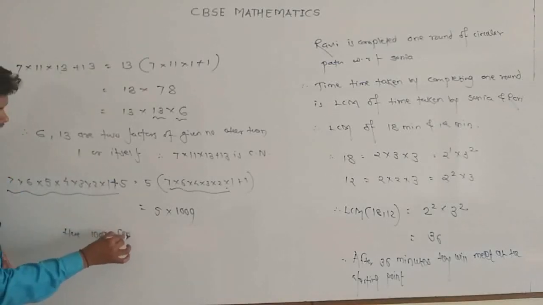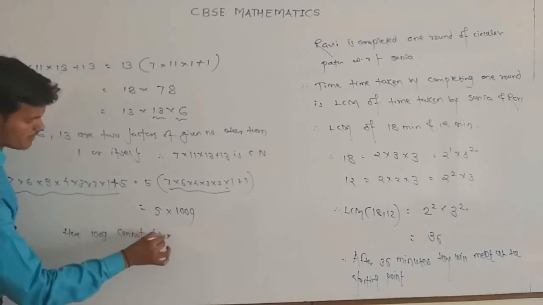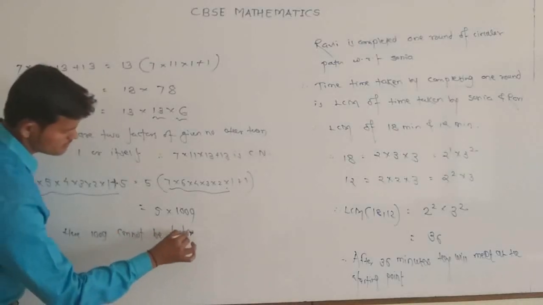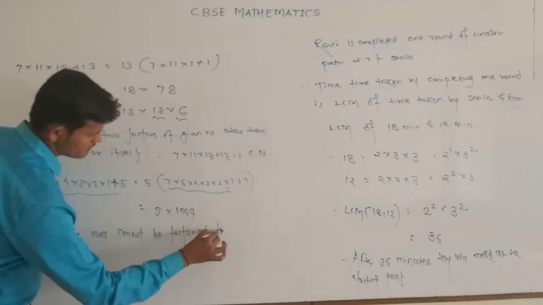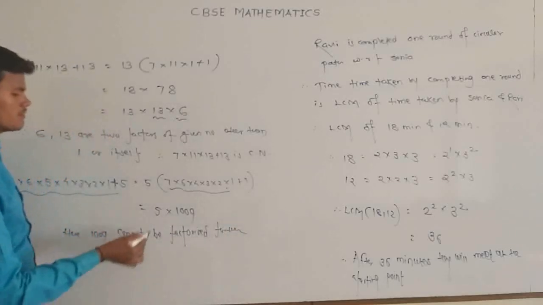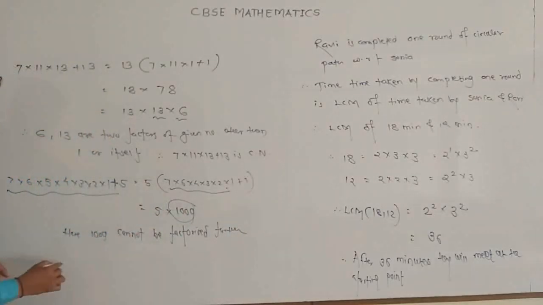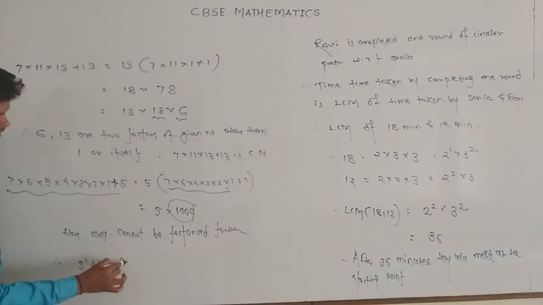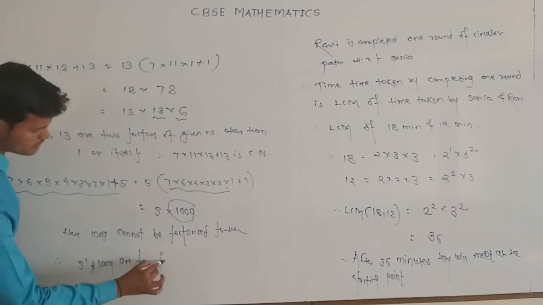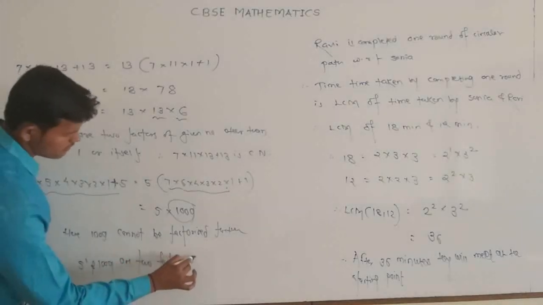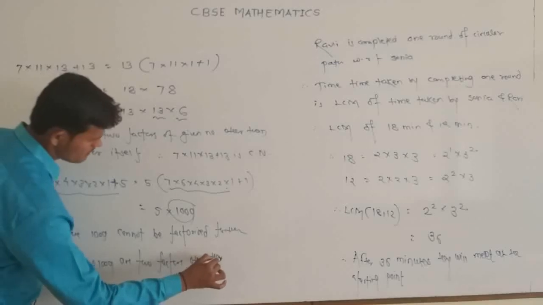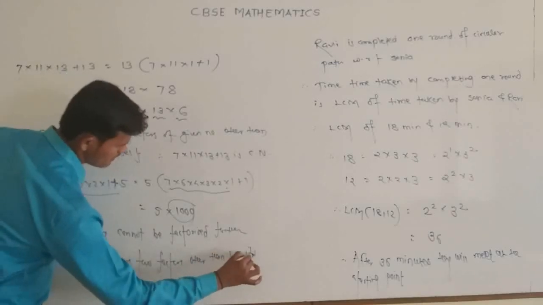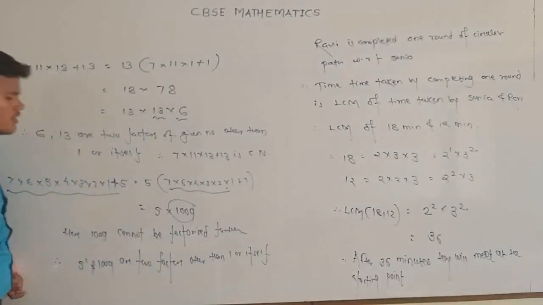So here 1009 cannot be factorized further. So it involves two factors, that is 5 and 1009, which are two factors other than 1 or itself. So the given number is also a composite number.